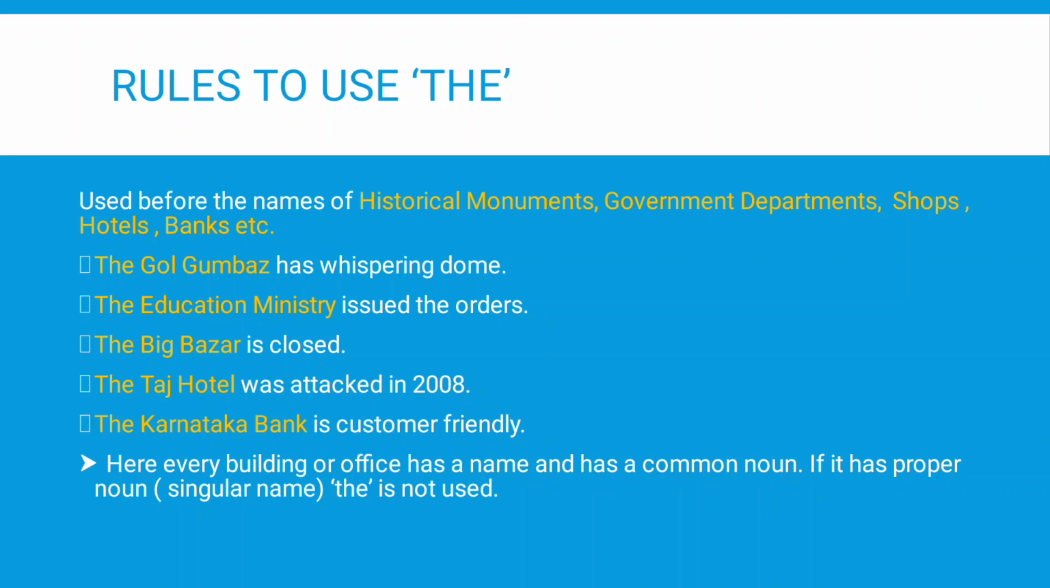The Taj Hotel was attacked in 2008. Taj Hotel is the name of a popular hotel. The Karnataka Bank is customer friendly. Karnataka Bank is the name of a bank, and so we use "the". I'll repeat the rule again. It is used before the names of historical monuments, government departments, shops, hotels, banks, etc.